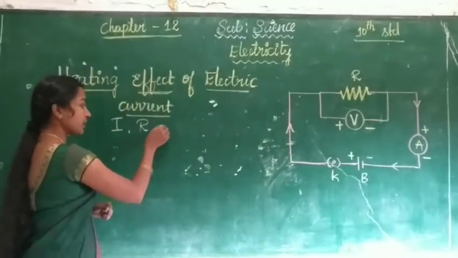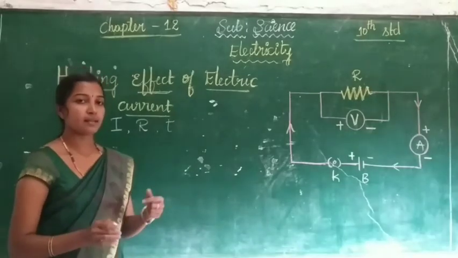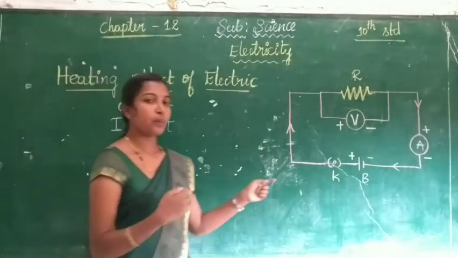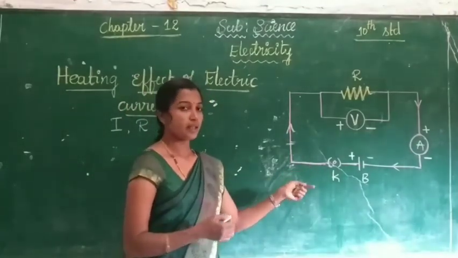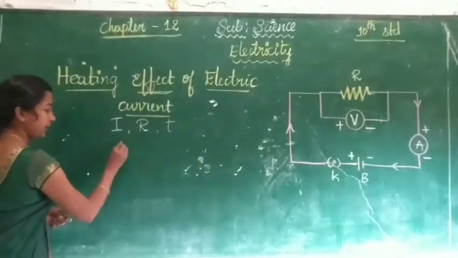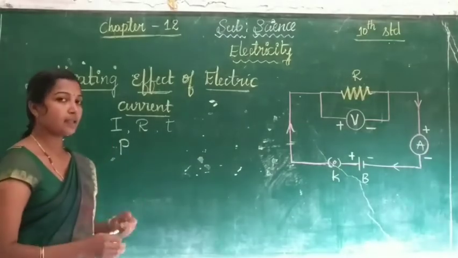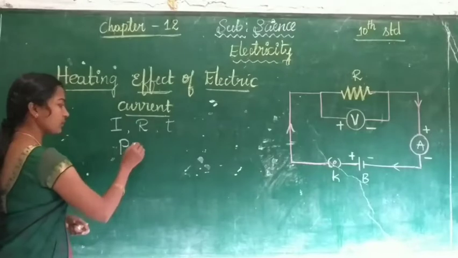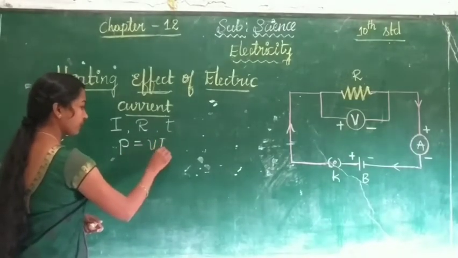The time duration is taken as T. After some time, the input power is generated within the circuit, that is taken as P. Now, P is equal to V into I.